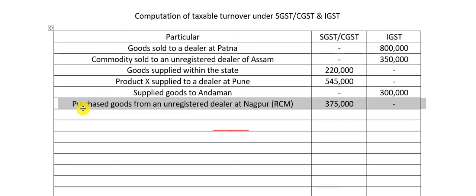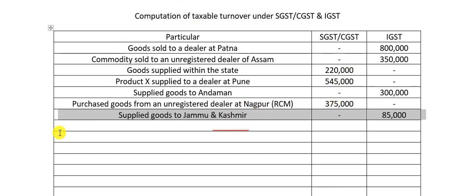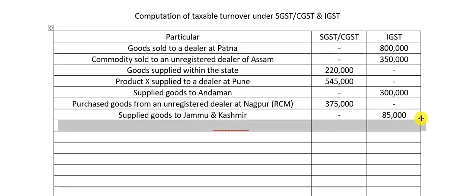The next one, purchased goods in this reverse charge mechanism. Why? Because you have to pay under reverse charge mechanism because you have purchased from an unregistered dealer. So 3,75,000 under CGST, SGST. Why is it under SGST, CGST or CGST, SGST? Because you have purchased within the same state, Nagpur. Supplied goods to Jammu and Kashmir, outside the state, IGST will be applicable.